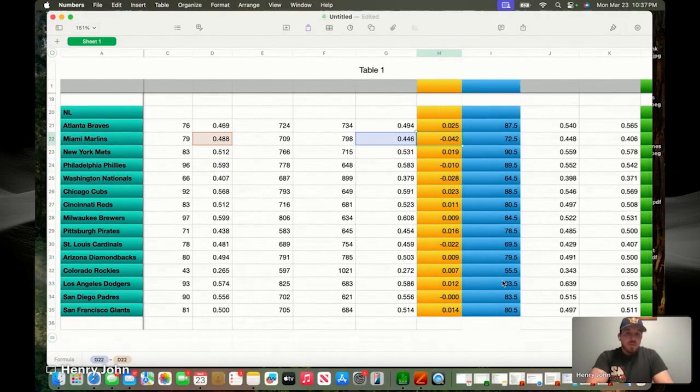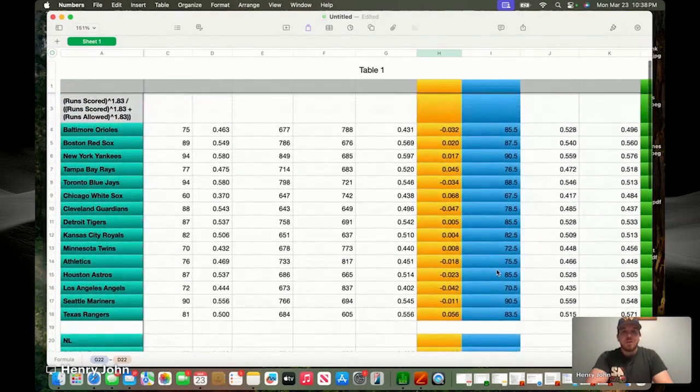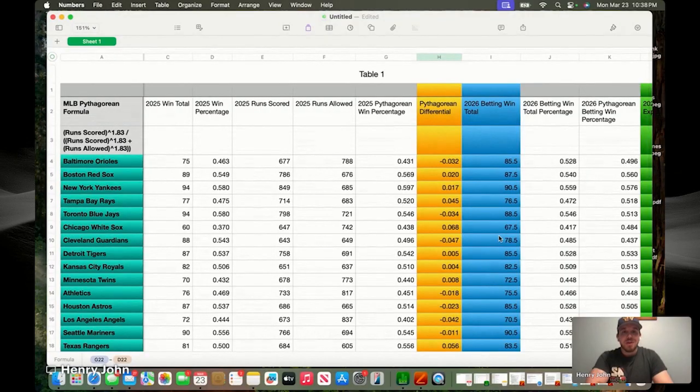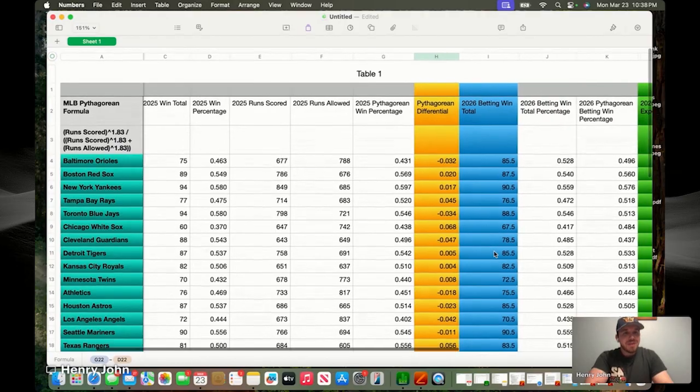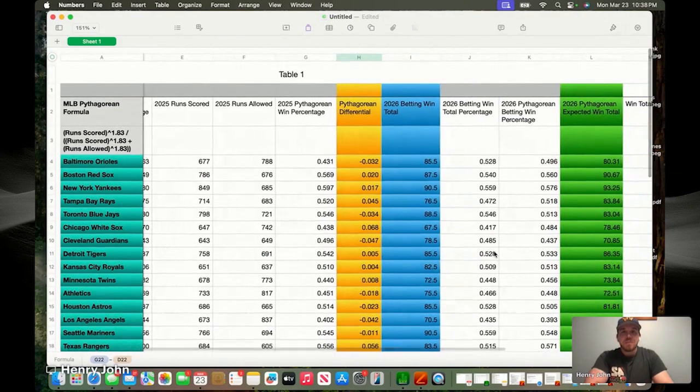Rolling down here to the NL, obviously the Dodgers are going to be the highest betting market total as far as wins for 2026. Yet again, over 100. And the lowest would be their NL West cohorts, the Colorado Rockies. They only won 43 games last year. I still don't know how that's possible. Is that 2 years in a row now where the record for the fewest number of wins, I think, has been set, or something like that? I know they were damn near going to surpass what the White Sox did futility-wise the year before last year. So Rockies not expected to be much better in 2026.